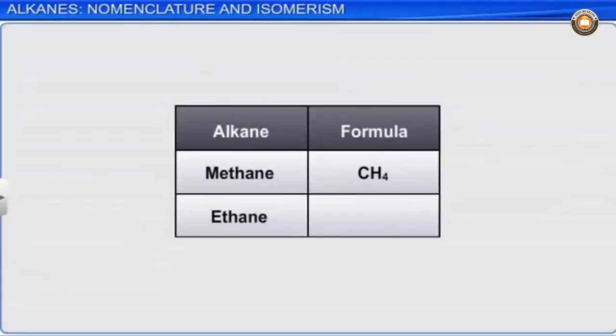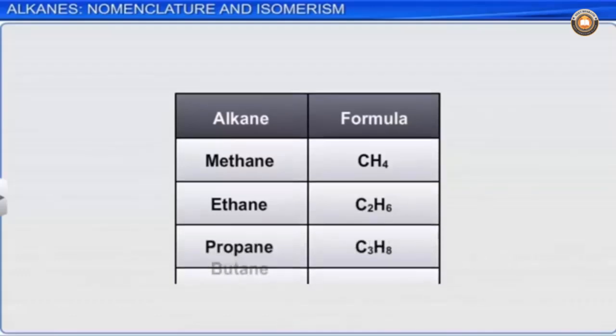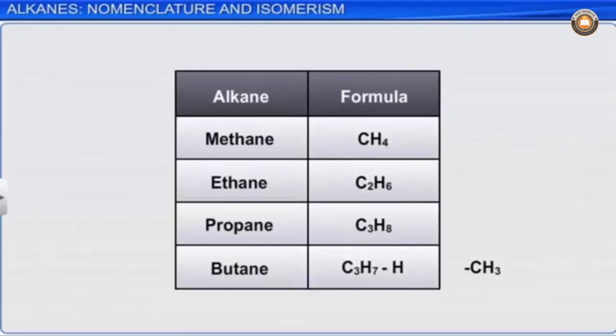Thus, ethane with molecular formula C2H6 is derived by replacing one hydrogen atom by a CH3 group from the methane CH4 molecule. Similarly, an entire series can be obtained by replacing one hydrogen with the CH3 group.